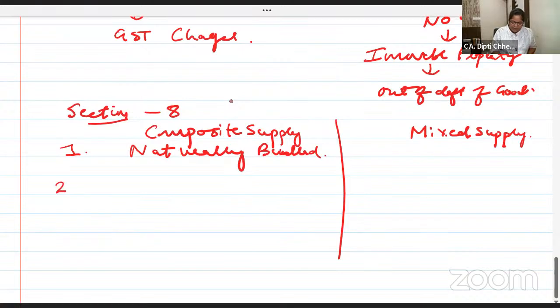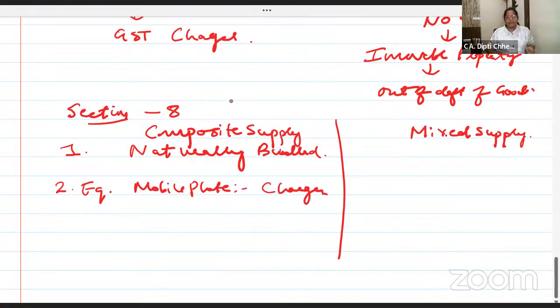Naturally bundled. Example is when you buy a mobile phone, you need to buy a charger with that. Of course, it comes together only, but with some mobile phones, the chargers are not there. You have to buy separately.